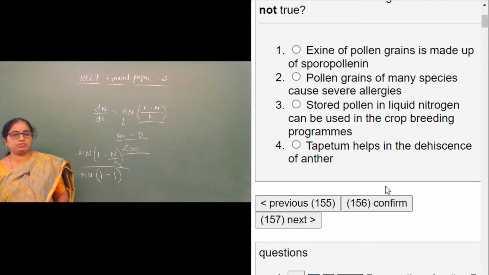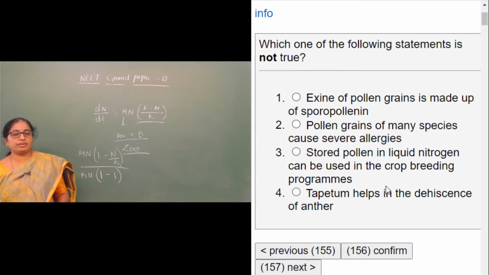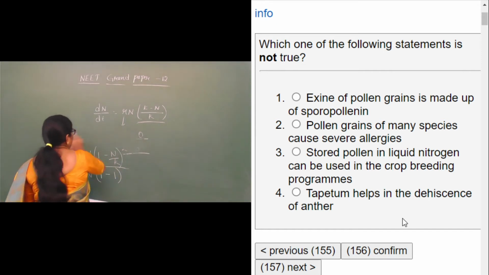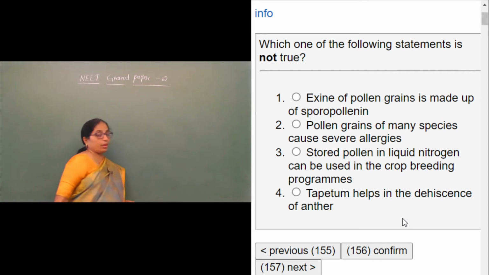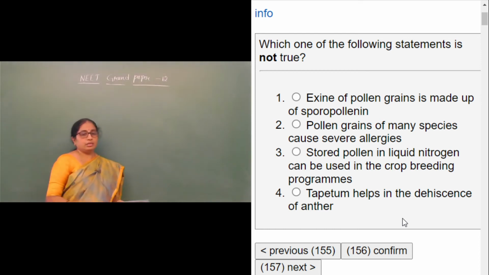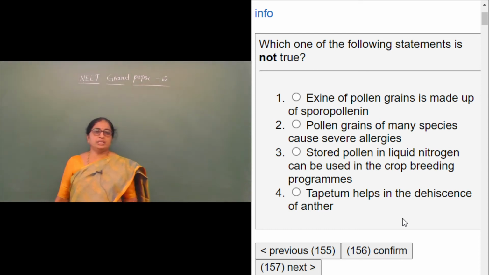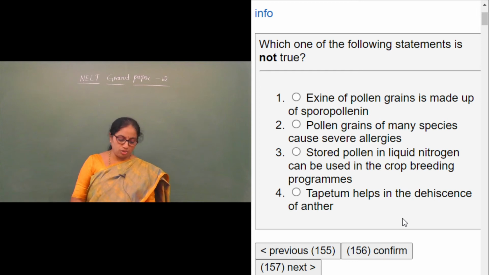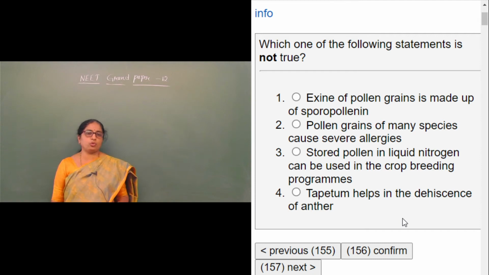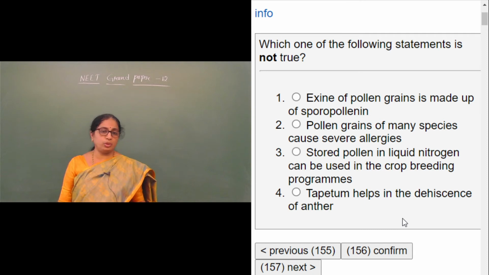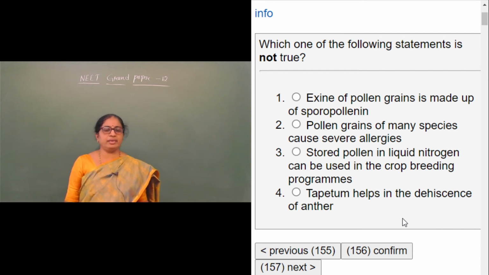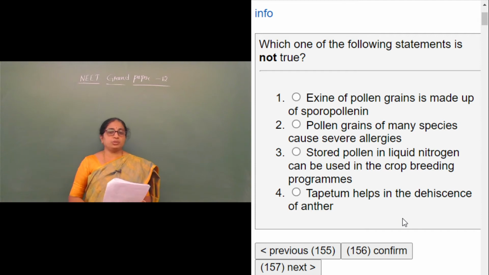Moving on to the next question, we need to look into the statements and find out the correct statement. So, the true statement we need to fetch out. Well, the question is about the anther, that is the male part of the flowering plant. Which one of the following statements is not true? So, the exine of pollen grains is made up of sporopollenin. We do agree that the exine of pollen grains is made up of sporopollenin, which is highly resistant. So it is a true statement.